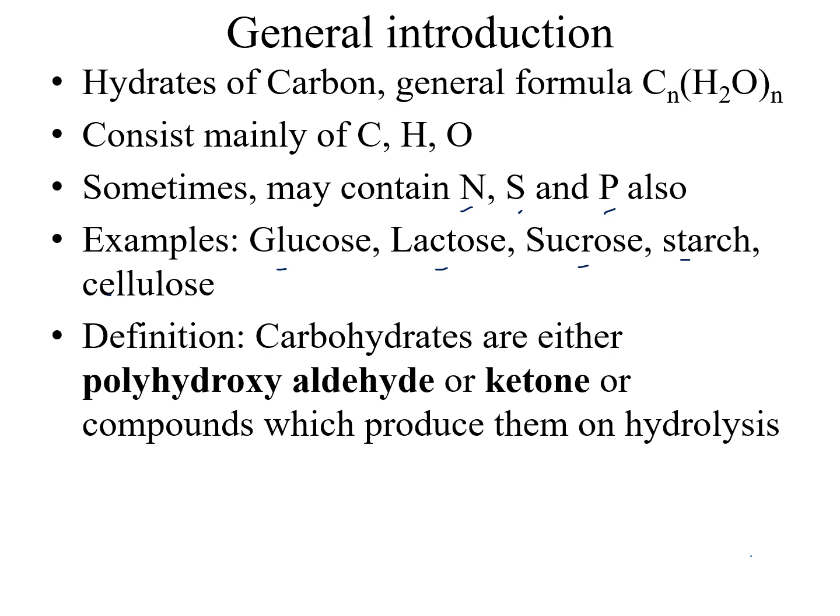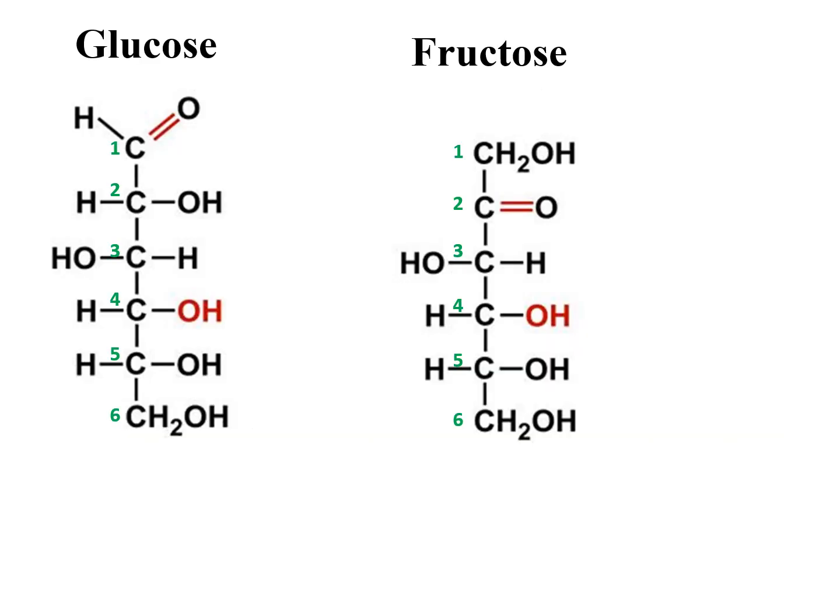Now, the definition of carbohydrate: carbohydrates are either polyhydroxy aldehydes or ketones, or compounds which produce them on hydrolysis. So let's try to understand this definition with an example. This is the structure of the glucose molecule, and as we can see there are multiple hydroxy groups. Hydroxy means the OH, that is the alcohol. So this is a polyhydroxy